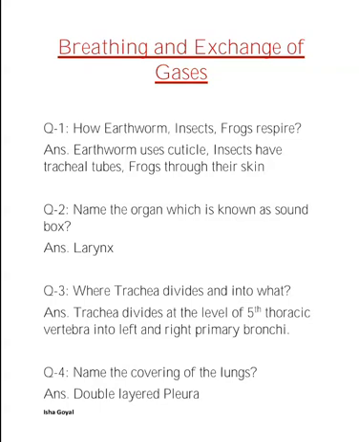Next question. Larynx is a cartilaginous box which helps in sound production. Next question. Trachea divides at the level of the fifth thoracic vertebra into left and right primary bronchi. Each bronchus undergoes repeated divisions to form the secondary and tertiary bronchi and bronchioles, ending up in very thin terminal bronchioles. Next question. Name the covering of the lungs. Double layered pleura membrane.